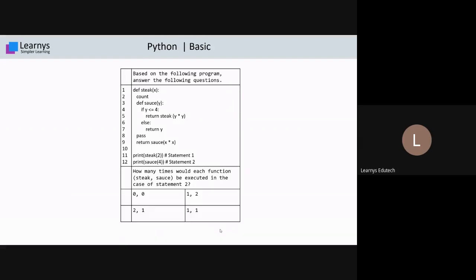Yes. After Shubhika, there is no response yet. Okay, fine. I will explain it.